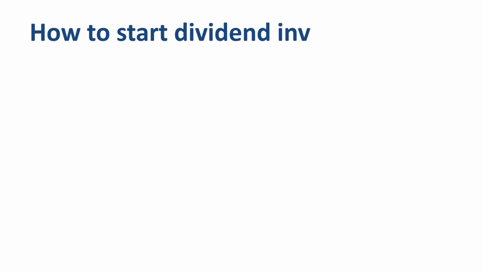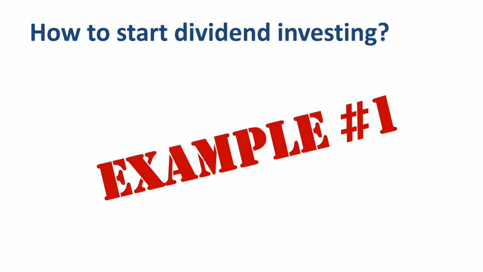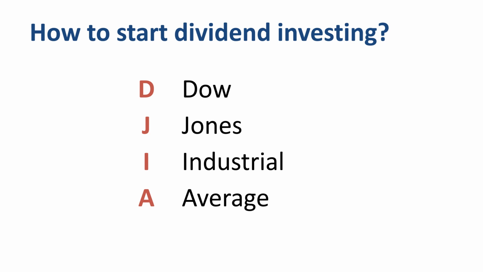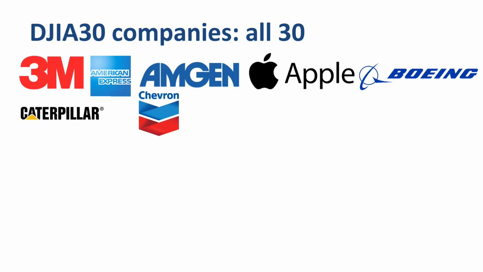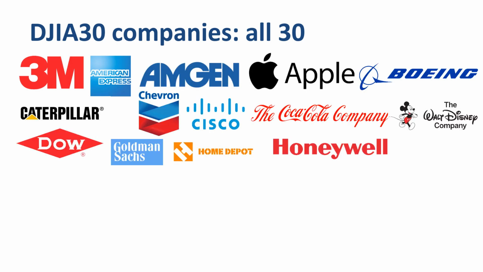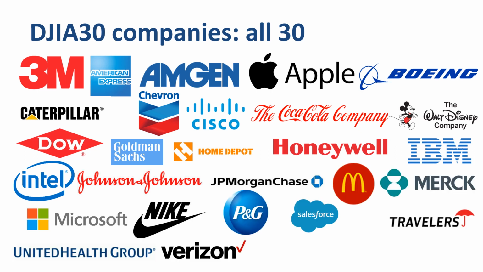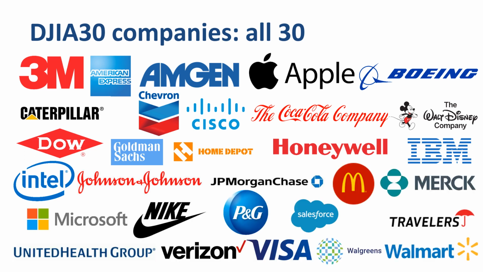How do you start dividend investing? Here's example number 1. You could take the companies in the Dow Jones Industrial Average and start from there. Here are all 30 companies that are currently in the Dow Jones Industrial Average, a stock market index of 30 prominent companies listed on stock exchanges in the United States. I hope some of these companies are familiar to you.